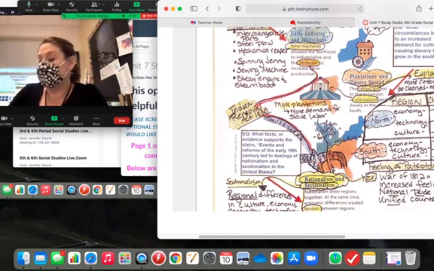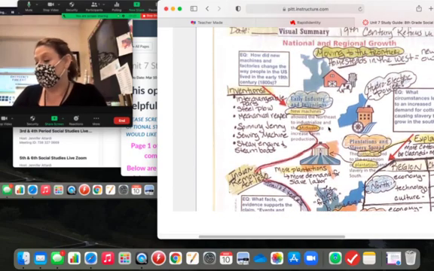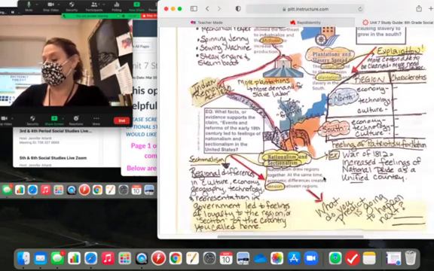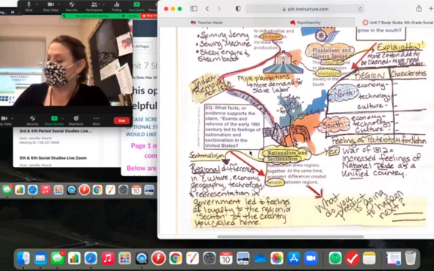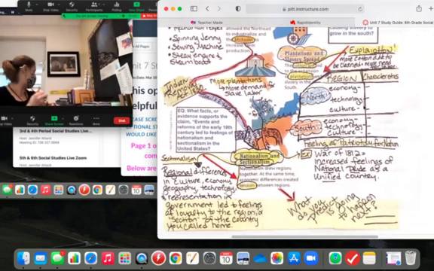You can also notice on here, I've color coded it. If it's happening in the South, it's colored orange. If it's happening in the West, it's green. And if it's happening in the North, then it would be blue. All of that leads to this state of our nation right here. This over here talks about what's different, and that's what you need to fill in right now. I'll do that with you so that you can see exactly where to write.